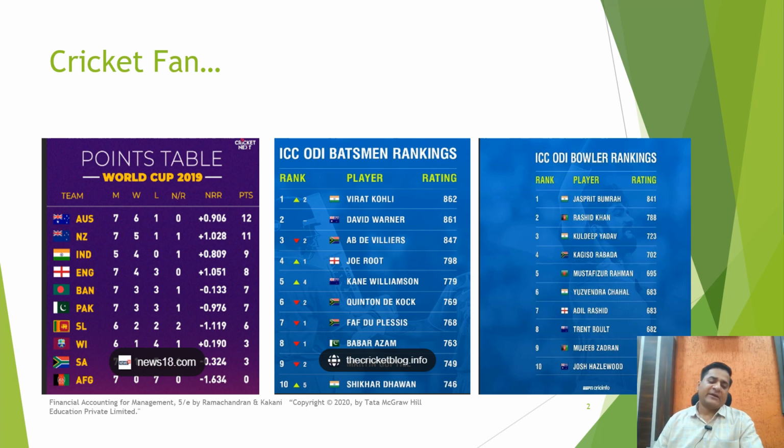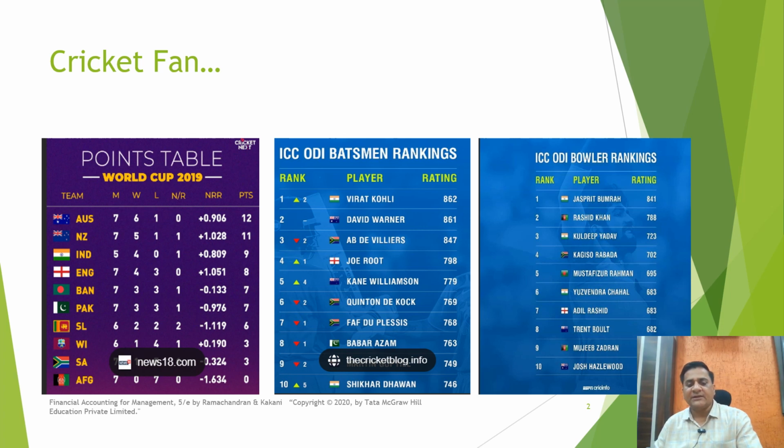Suppose you are a cricket fan and you want to know how well your favorite team is doing in the World Cup. What you do is you look at the points table, you see the points, the runs, the wins, the losses, or the net run rate of each team.